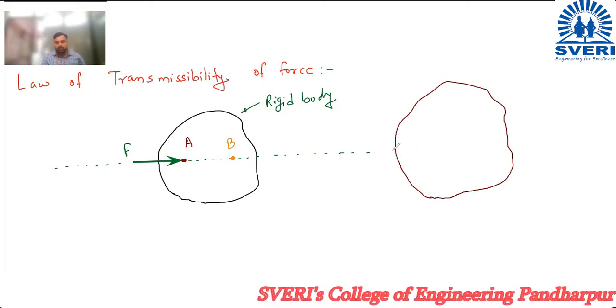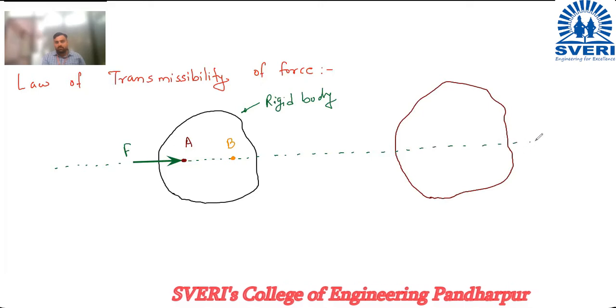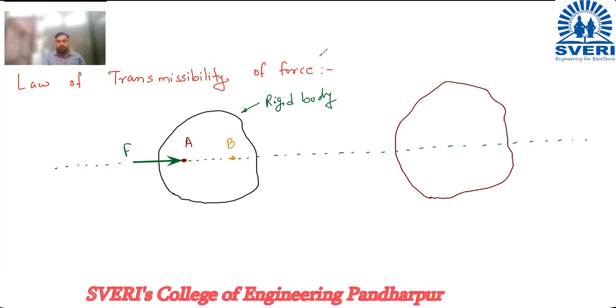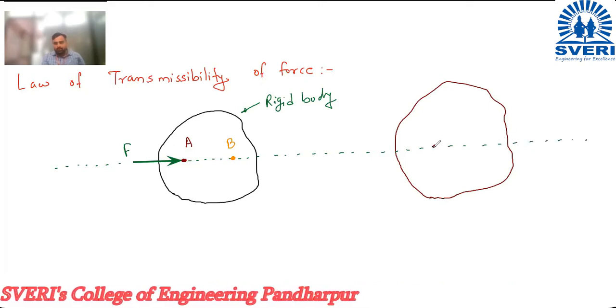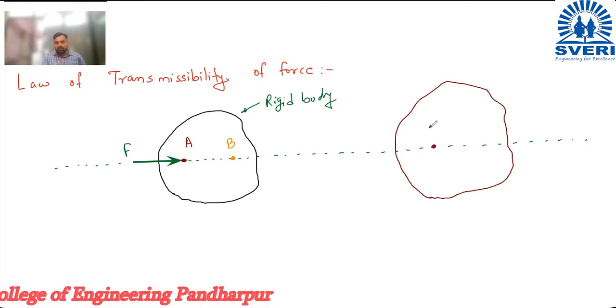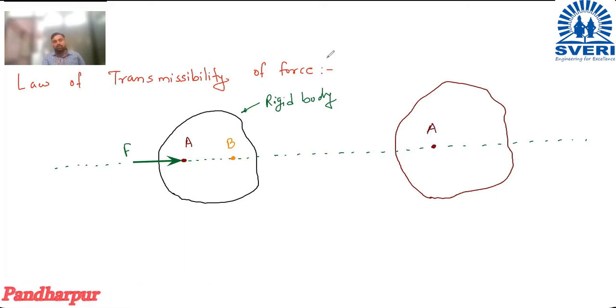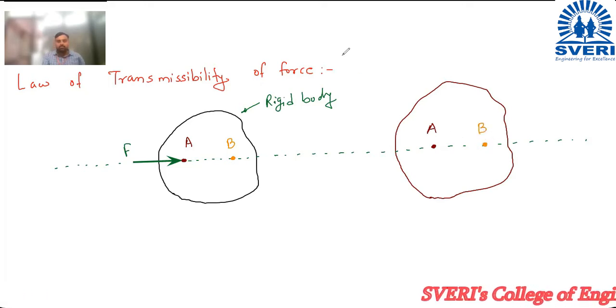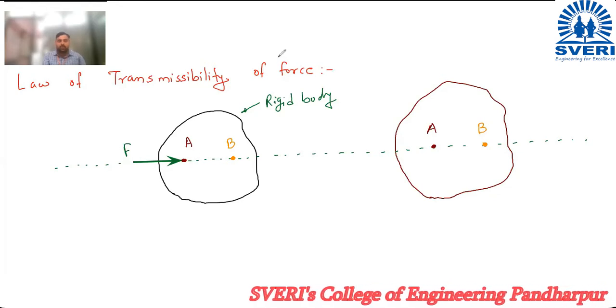This line of action. Okay. And now what I am going to show over here, see, previously point A was here. This is our point A, and force F is acting. So you can show this force. This is the point B, and here is the point B. So we can show along the line of action, we can shift that force along the line of action.